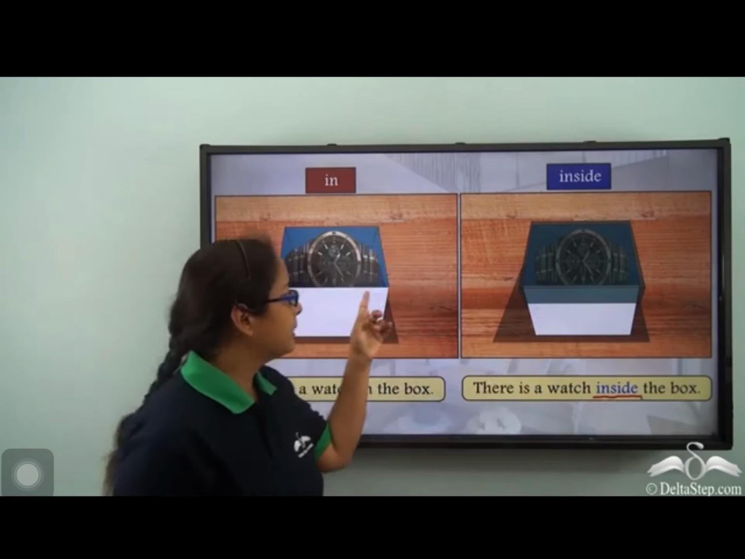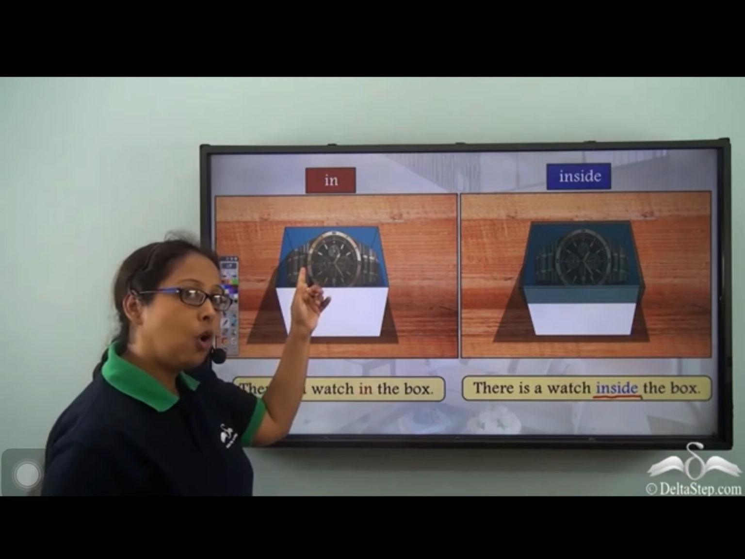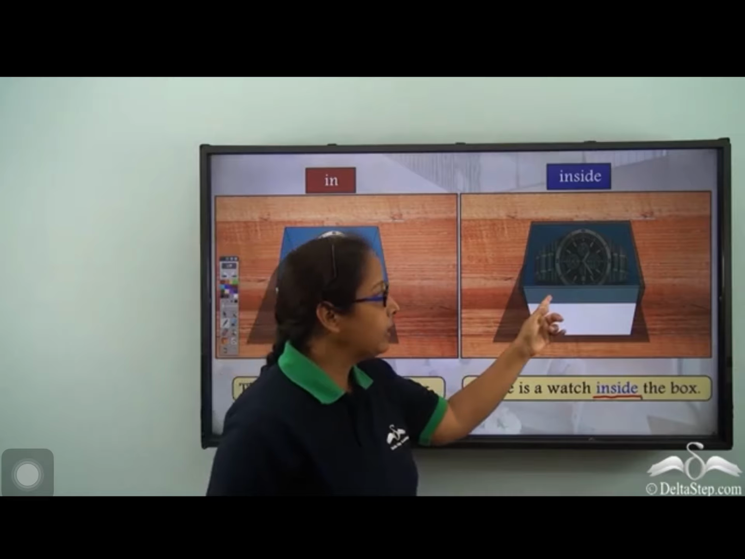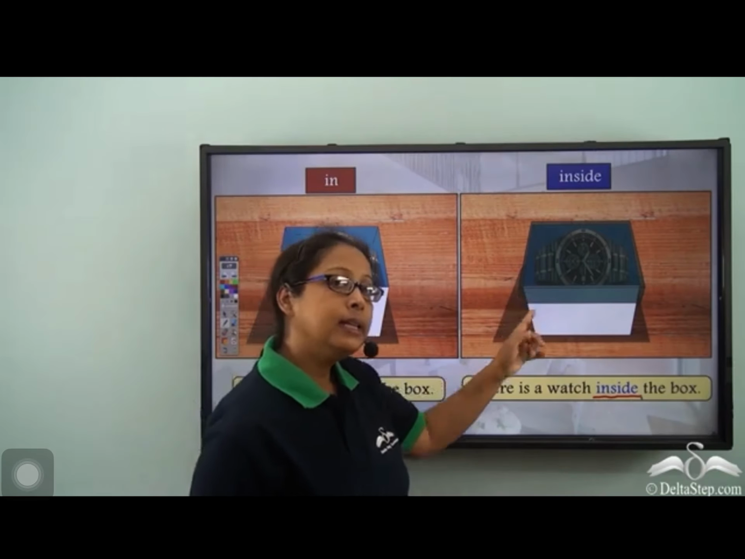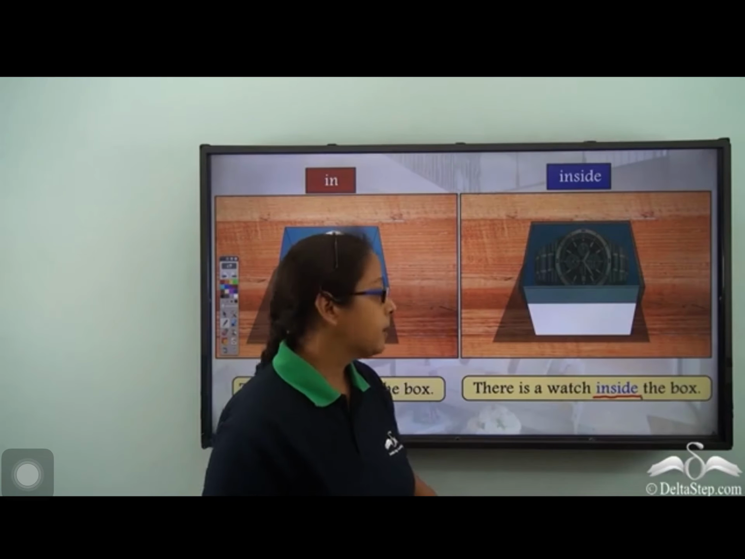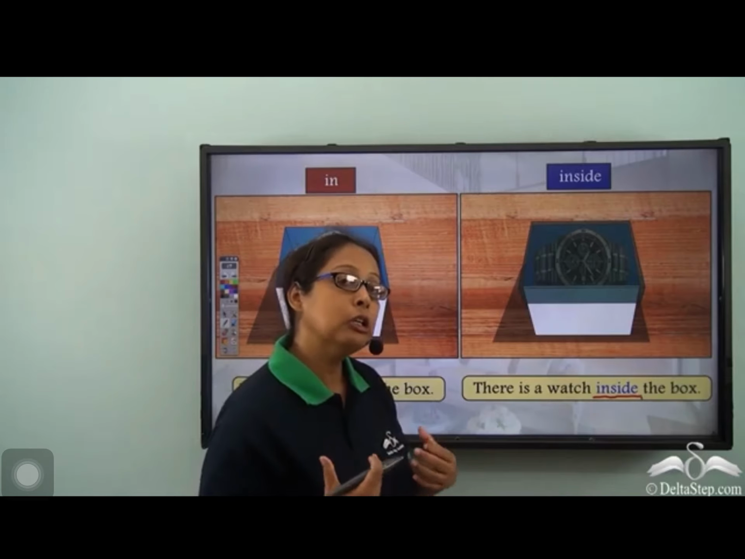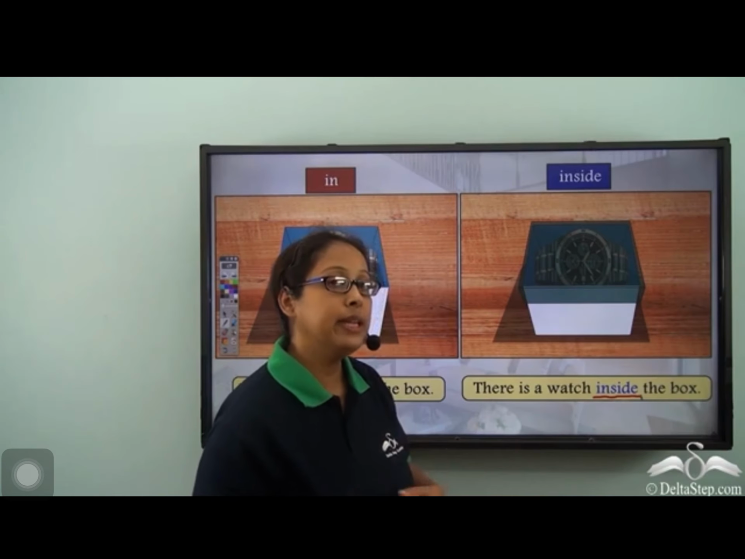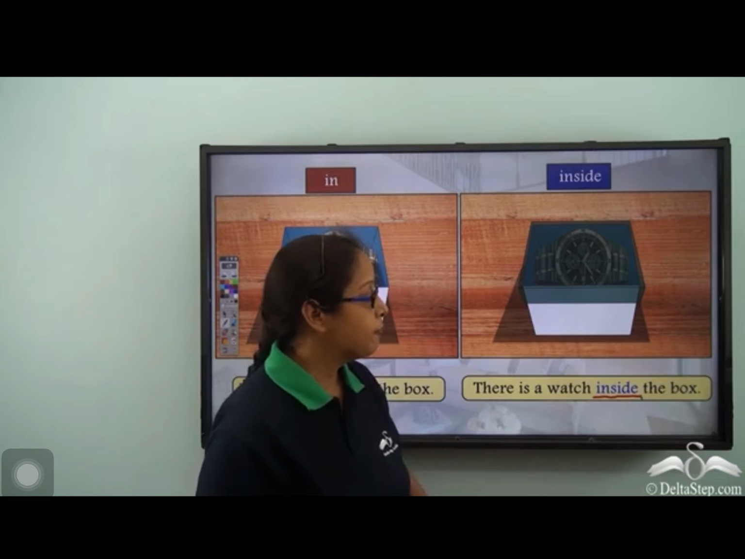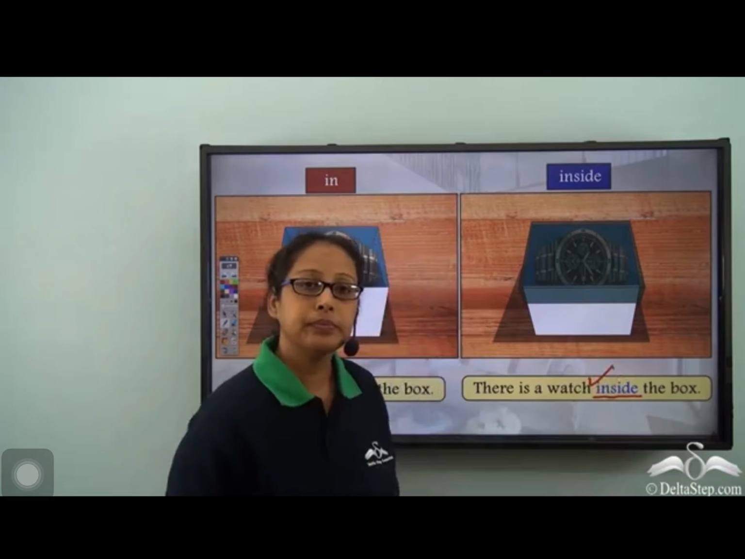We can see that this box is enclosed, but it does not have the covers on. But this one, we can see that it is completely enclosed from all sides. When we talk about things being enclosed or somebody being enclosed from all sides, we use the preposition inside.